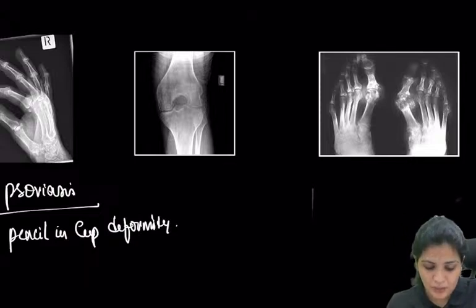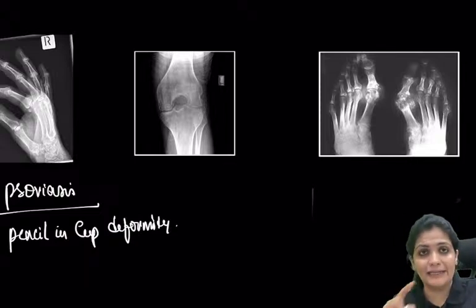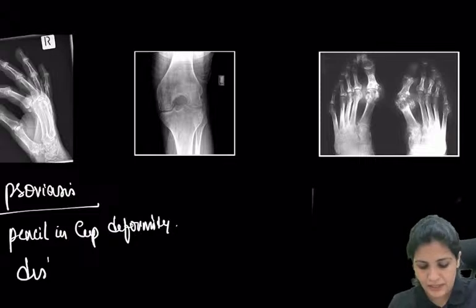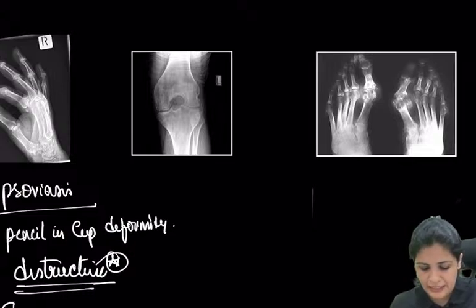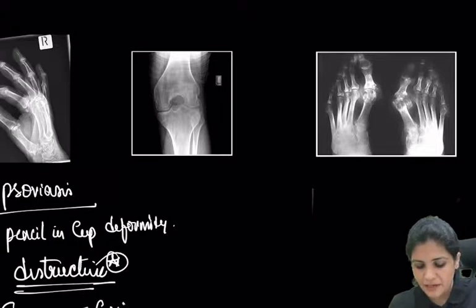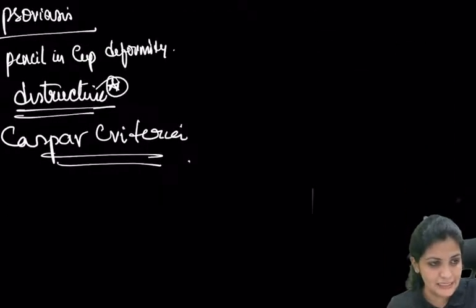And whenever psoriasis is present, resulting in psoriatic arthritis, it is very destructive. Very destructive. And what is the Caspar criteria? So Caspar criteria is one thing which we use for diagnosis of psoriatic arthritis, right?